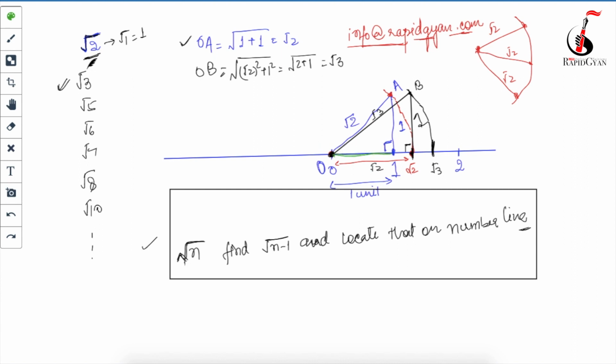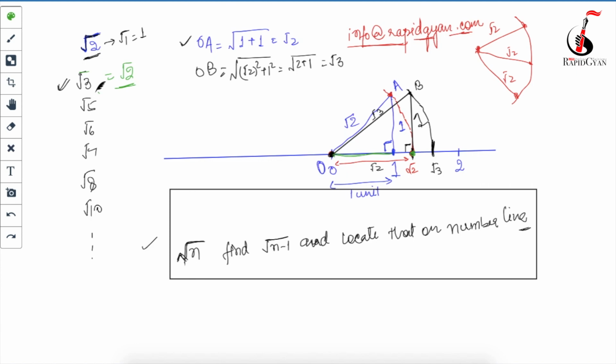Now in order to locate under root 3, the value of n is 3, so what will be the value of n minus 1? n minus 1 will be 2. So first you will have to find under root n minus 1 and locate it. First I have located this thing from here to here, which is under root 2, and after that only I was able to draw the graph.